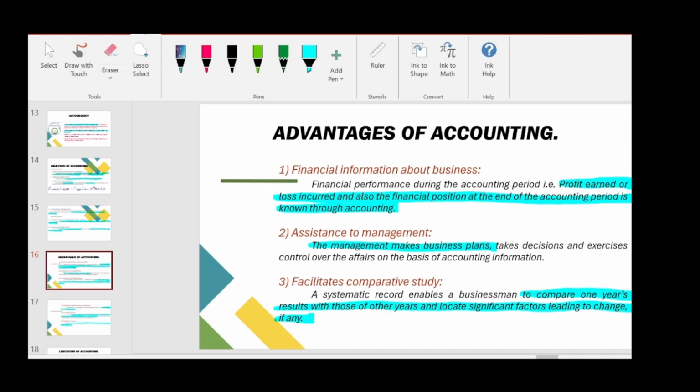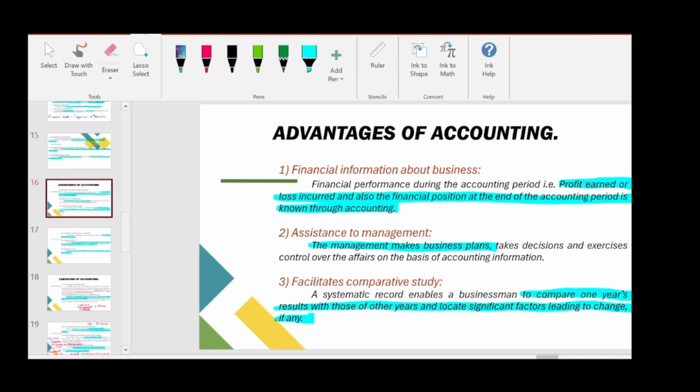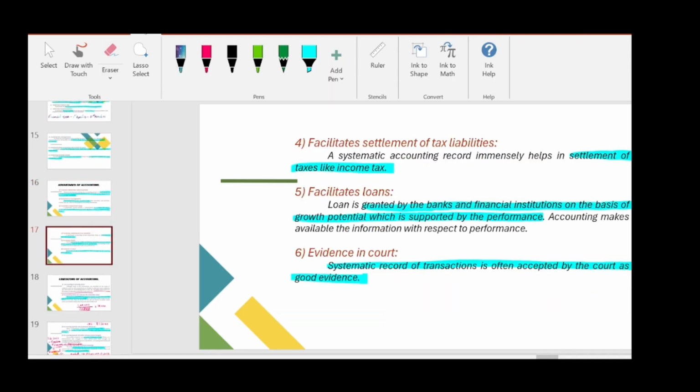Next is advantages of accounting. So totally we have six advantages. So the first one is financial information about business. So accounting gives the financial information, that is profit earned or loss incurred, and also it gives information about the financial position of the organization. The second one is assistance to management in making business plans. Third is it facilitates comparative studies, like the current year's financial statements can be compared with the previous year's financial statements, and we can find out the deviations.